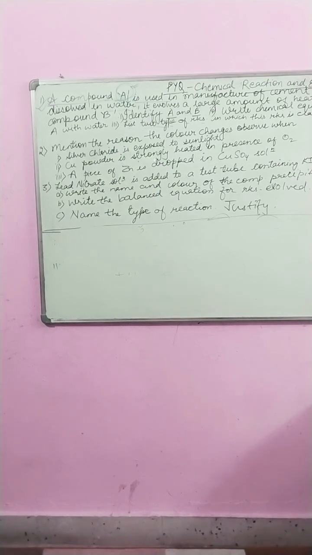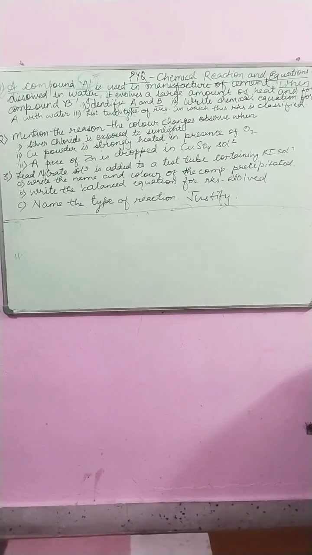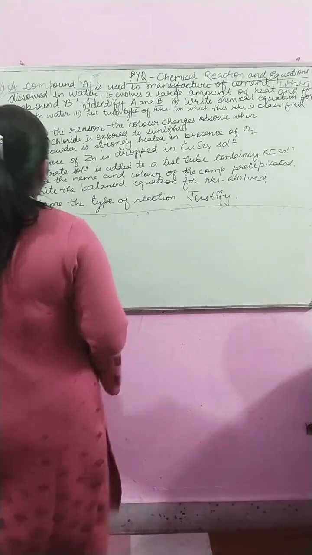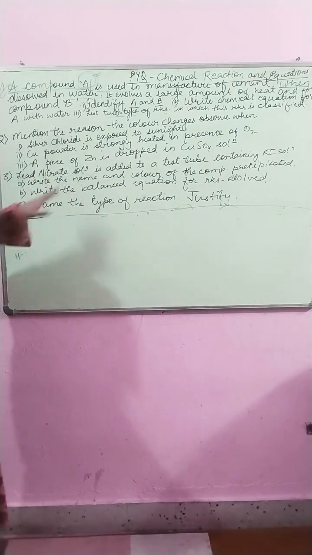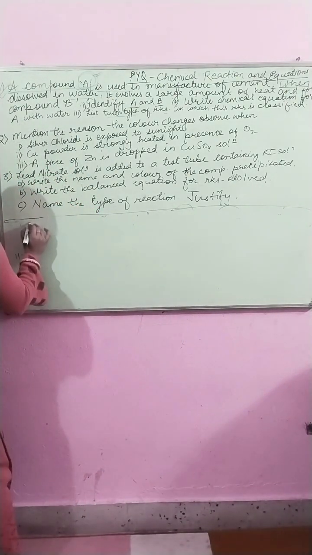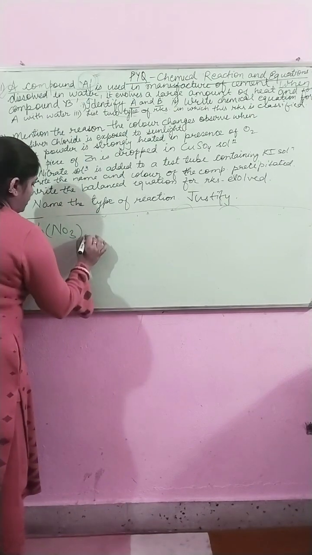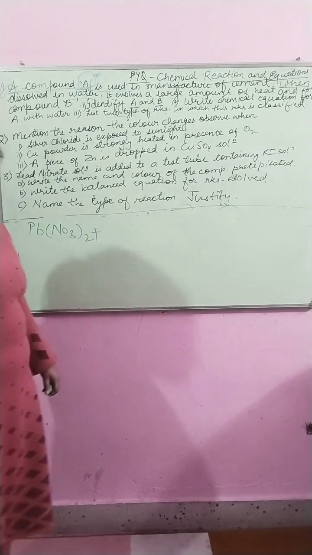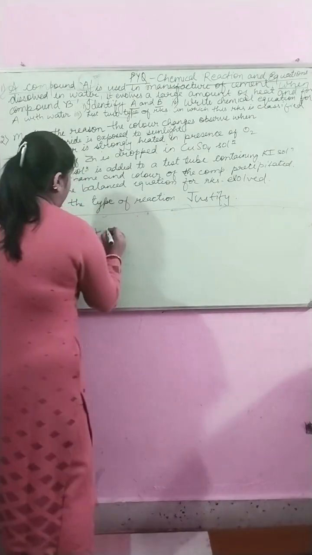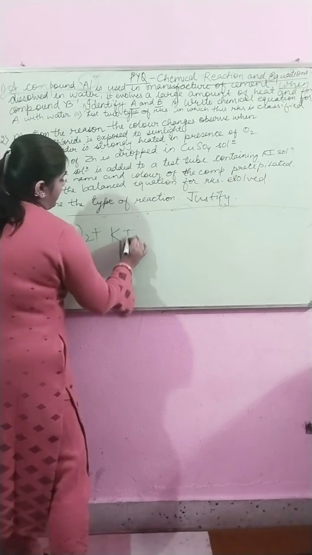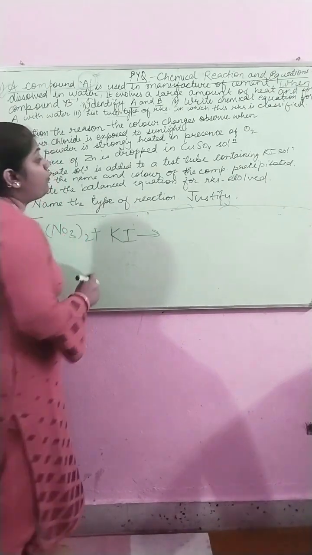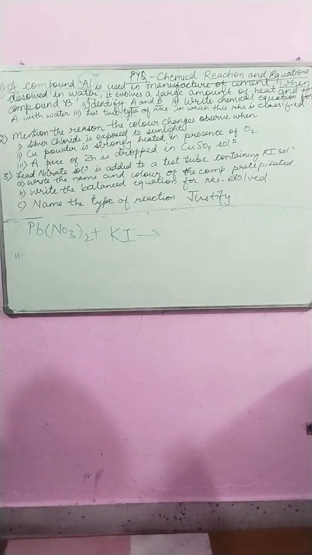So the solution for this question is that here we have to write lead nitrate, Pb(NO3)2, when it is added to a test tube containing KI solution, potassium iodide solution. What will be the color of the compound precipitated?